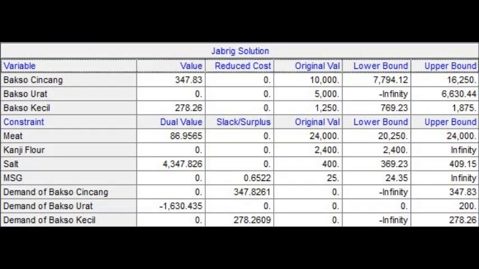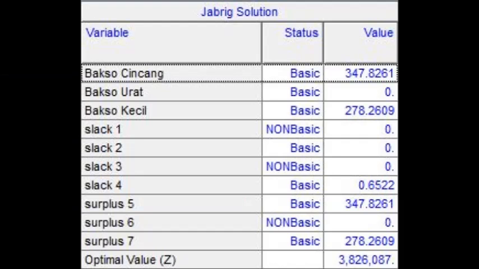The lower bound and upper bound of the objective function coefficient for bakso cincang are 1,794.12 rupiah until 16,250 rupiah, for bakso urat is infinity until 6,630.44 rupiah, and for bakso kecil is 769.23 rupiah until 1,875 rupiah. Based on those values, the coefficient can be changed within those ranges. This objective function cannot change its optimum value.